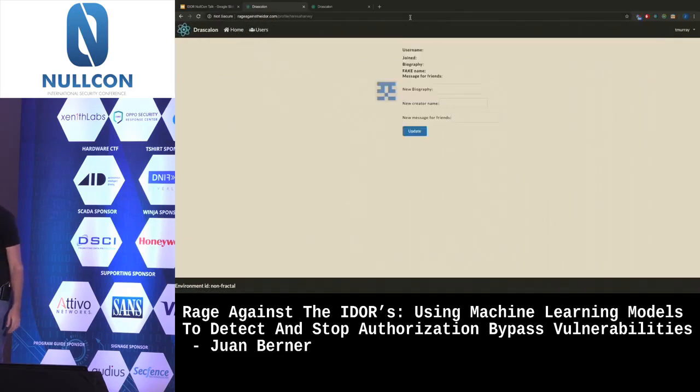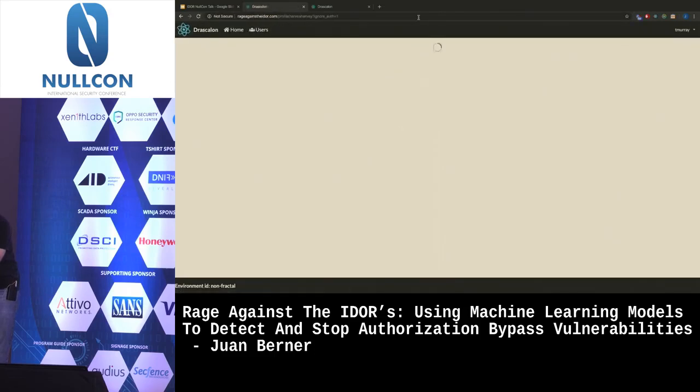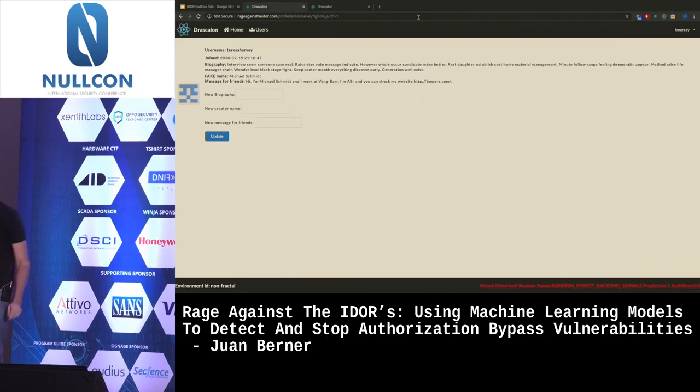So now, it doesn't work. Fine, there was an authorization check. But if we add the ignore auth parameter, okay, now it works. Now we got a message below, basically because I have the detection mode on for this.